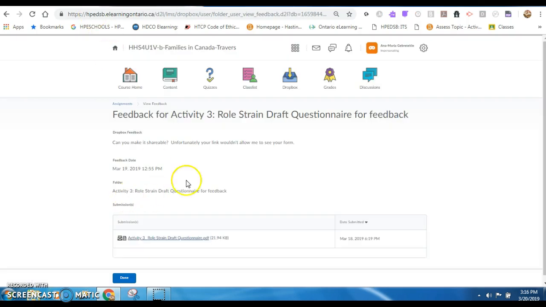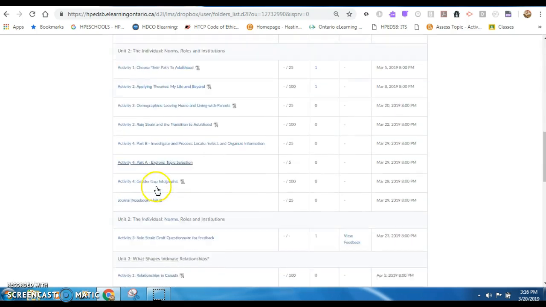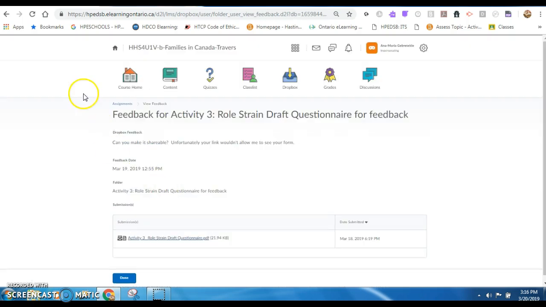So if you go into the Dropbox, I'm just going to show you again. So the Dropbox, and there was that extra category right down here, view feedback, is that I put feedback in the comment section. So you won't see annotation here, but can you make it shareable? Unfortunately, your link wouldn't allow me to see your form. So that's the feedback that you were given because I wasn't able to see your document.